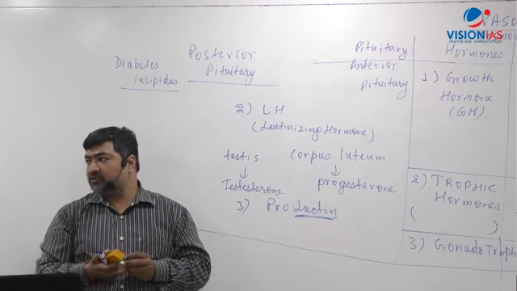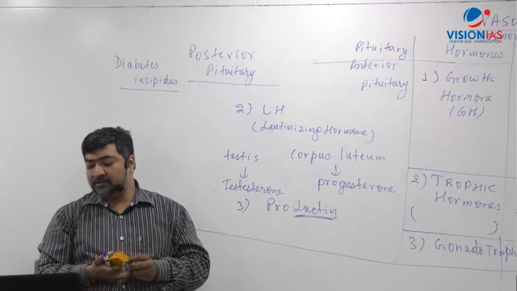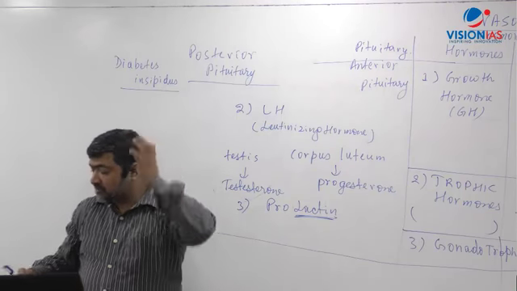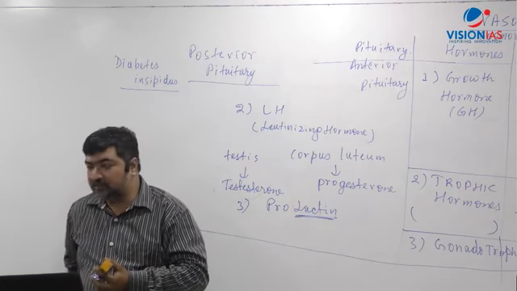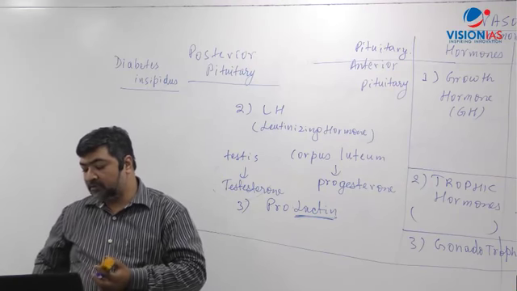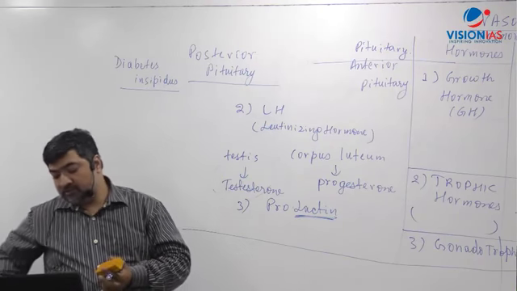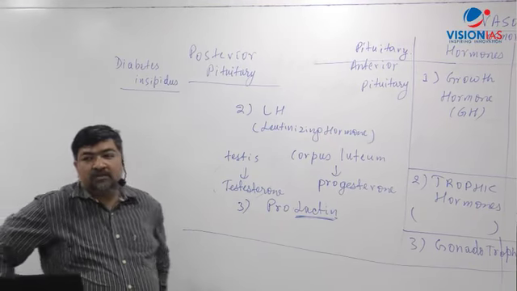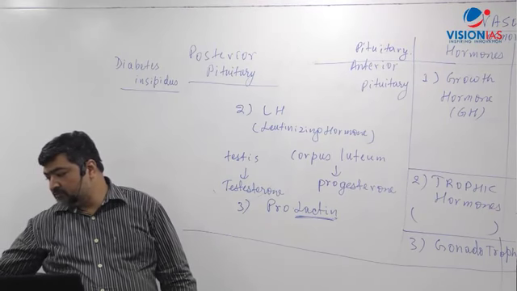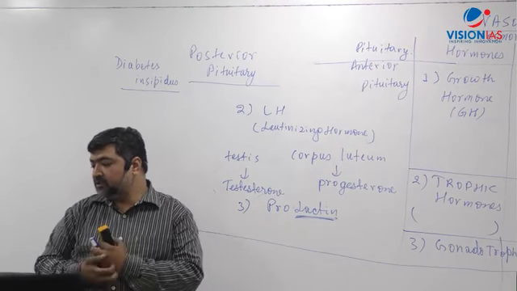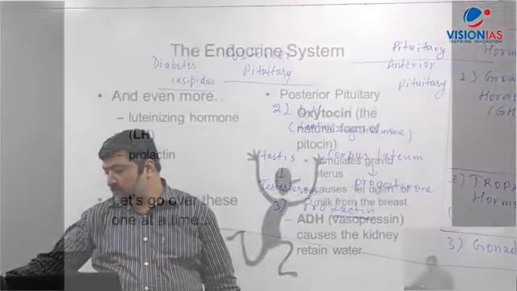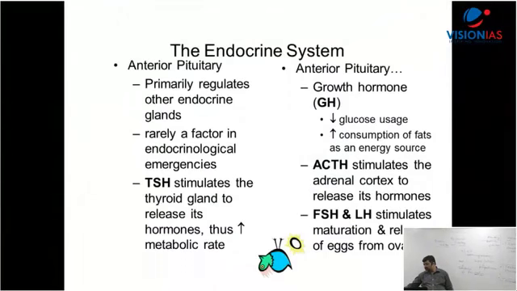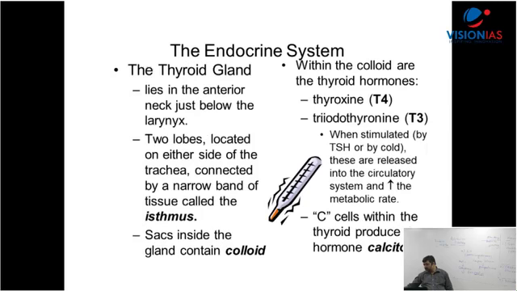Now let's come to the last part of this: oxytocin stimulates contraction of the uterus during childbirth. So oxytocin acts during the childbirth. Now, I have spoken about the pituitary part.